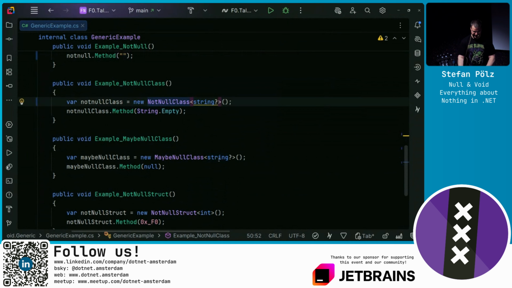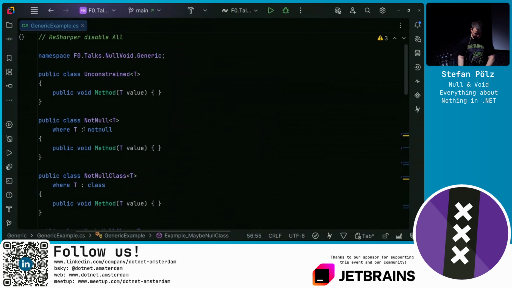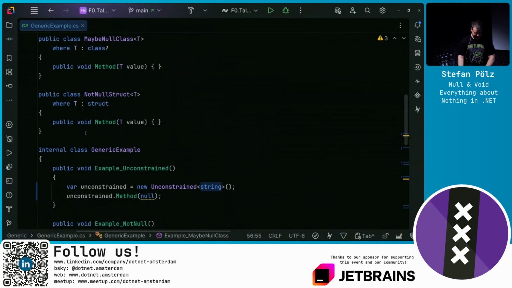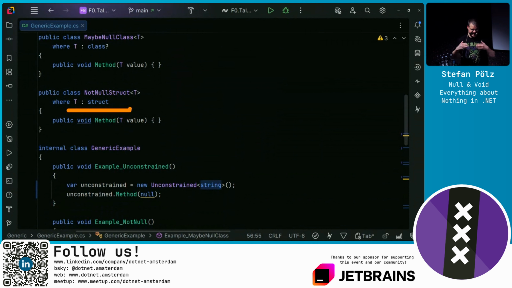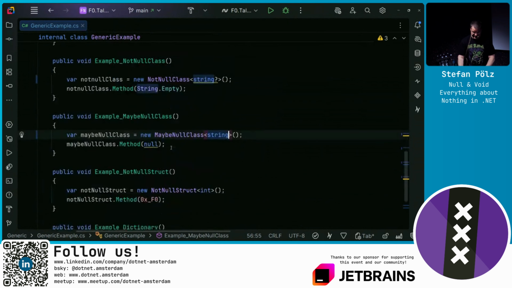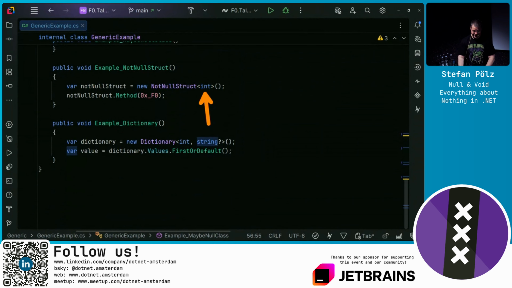We get a warning. With the maybe null class, we actually can, but not necessarily have to. Another constraint is the struct constraint. That means any value type. This forbids nullable value types. So we can use int, but we can't use int question mark.